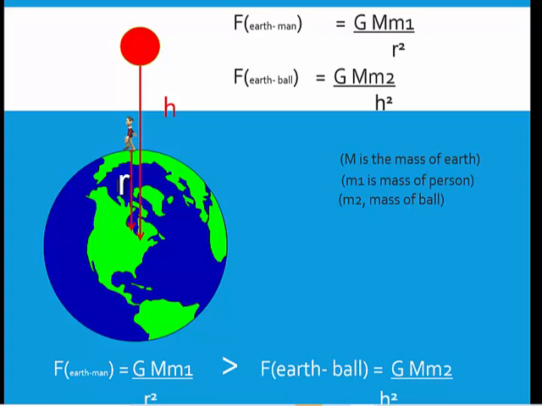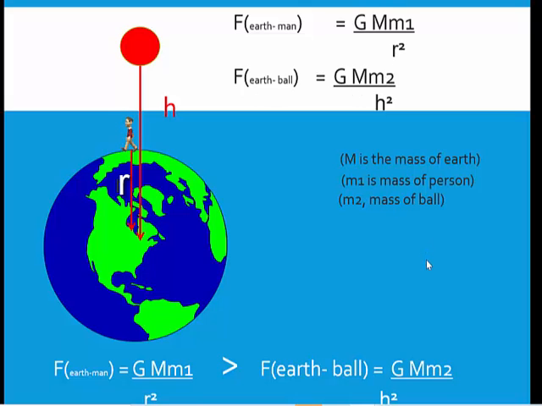Now, what about the force between the earth and the ball? It will be G multiplied by M, the mass of the earth, because one object is the earth and the other object is M2, the mass of this ball which is in the air, divided by the distance between the two, H, squared. So now you have two equations with you: one is the force between man and earth, the other is the force between earth and the ball. I have written both.